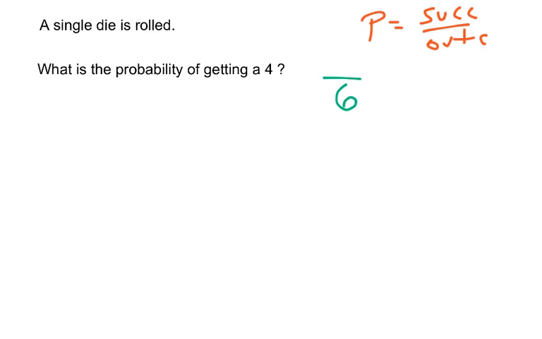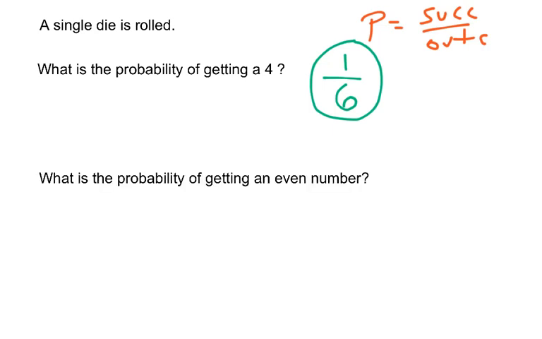What is the probability of getting a 4? Well, let's see. How many sides of the die have a 4 on them? Just one. So I have 1 success and 6 outcomes. So the probability of getting a 4 is 1/6.